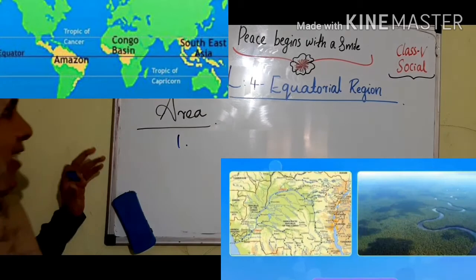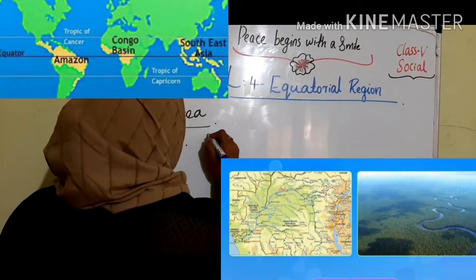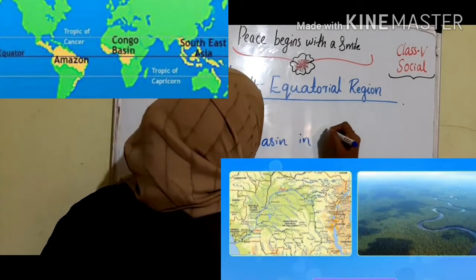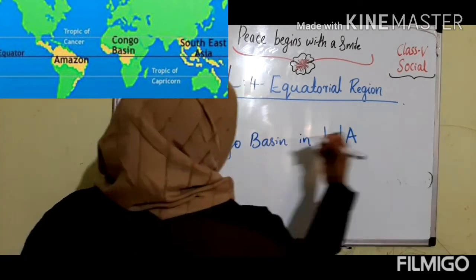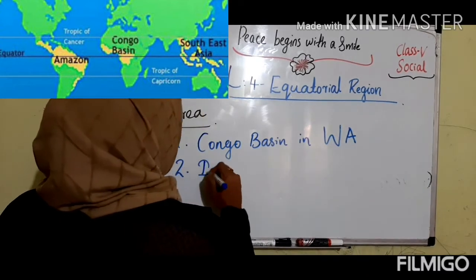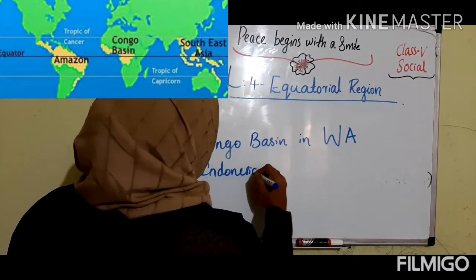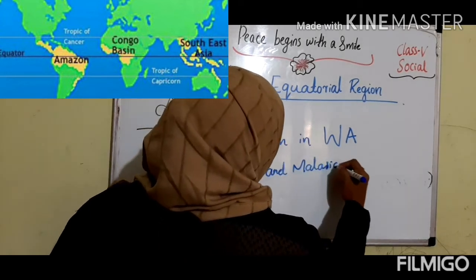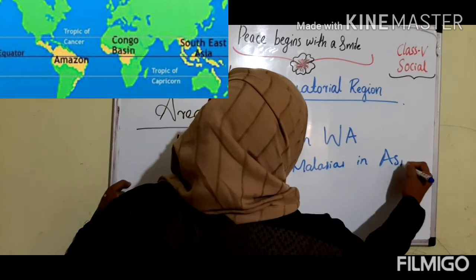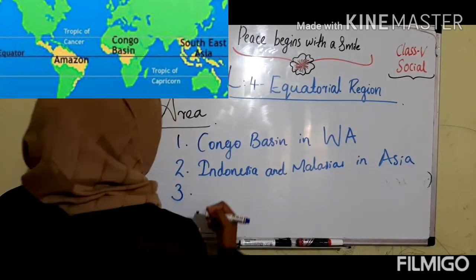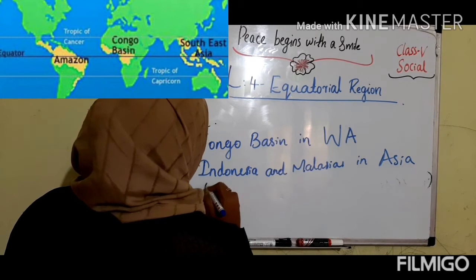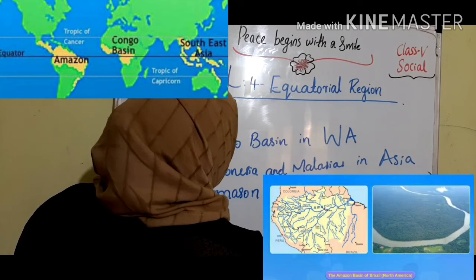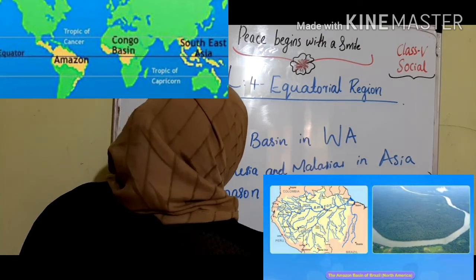That is the Congo Basin in West Africa, then Indonesia and Malaysia in Asia, and the third area is the Amazon Basin in South America.